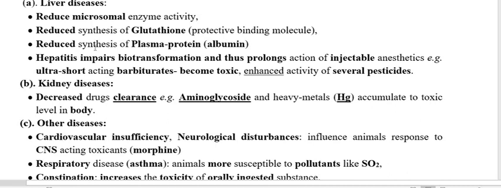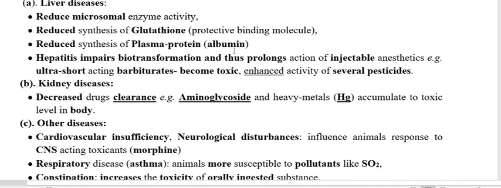The plasma protein binding protein, that is the albumin, is also reduced. So the toxicant metabolizing property is also variable in patients who have liver disease, because of the reduced microsomal enzyme, the reduced glutathione, and the reduced synthesis of plasma protein albumin.